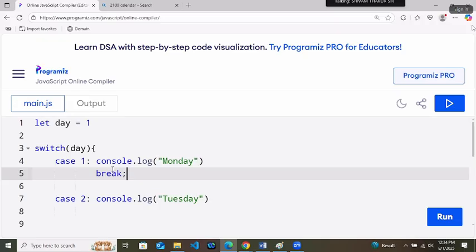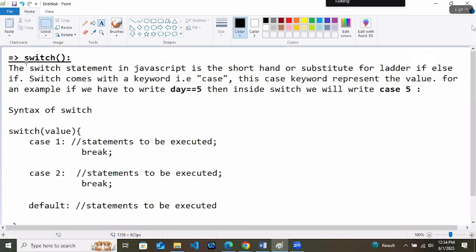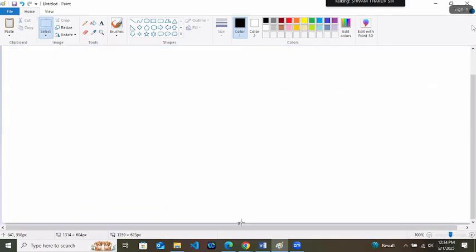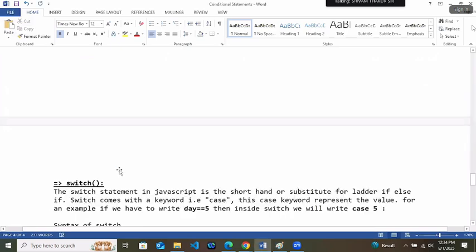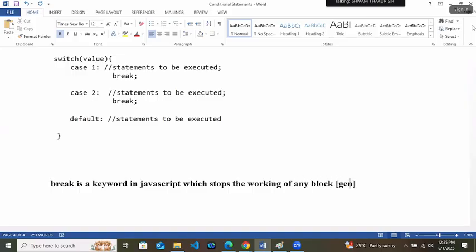So after doing Monday, we have to do the break. Break is a keyword in JavaScript. I will write it also. There are 2 keywords actually. One is break and one is continue. We will discuss both of them. Break is a keyword in JavaScript which stops the working of any block, generally loop and switch.